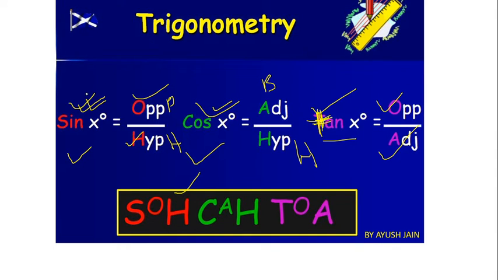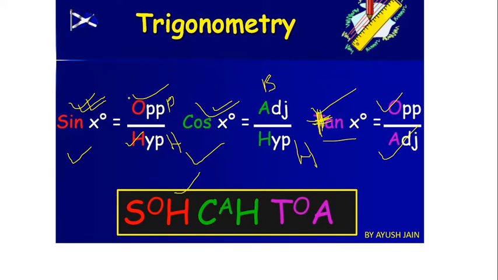Okay, so 6 ratios we have completed and the definitions are very clear. You have to remember these definitions, there is no other way out for you. So my suggestion is you draw the triangle and write it down at least 5 times so that it will be remembered. Ultimately these are going to help you solve the questions. In the next video we will start the question answers from your exercise, but before that you need to remember this.